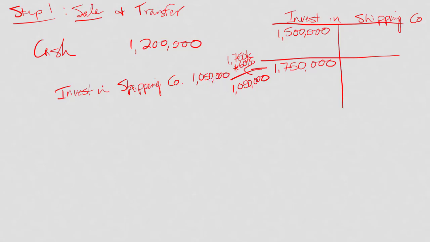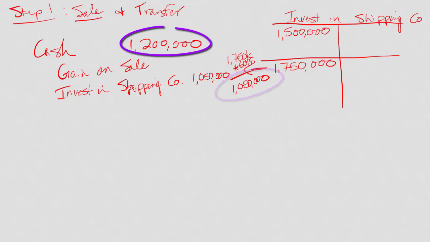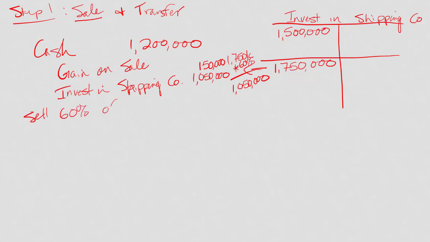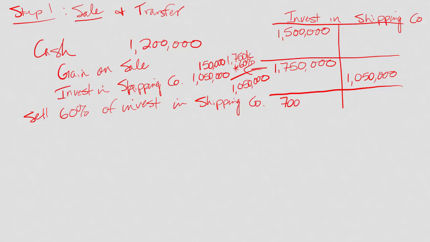And the plug is a gain on sale. So I thought 60% of my investment was worth $1,050,000. I got 1.2, so I actually gained 150,000 on the deal. This is to sell 60% of investment in Shipping Co. And let's see. So there's a credit of $1,050,000. So we now have $700,000 left in our account.